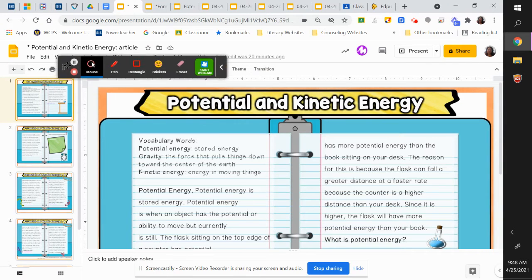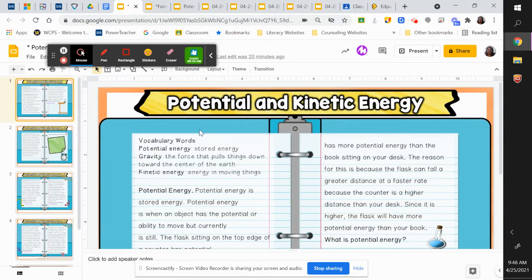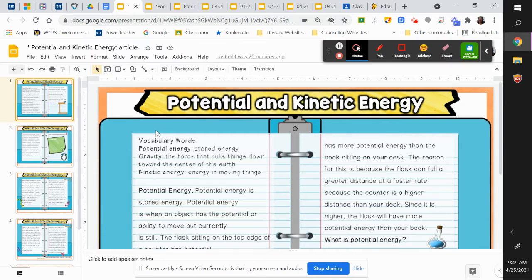Potential and kinetic energy. So here are some important vocab words at the top here that I'll try to identify and bring out for you because they are really, really important. Potential energy is stored energy. So basically it's the fact that you can move, the ability to move, but you are not moving, right? So you're basically still.